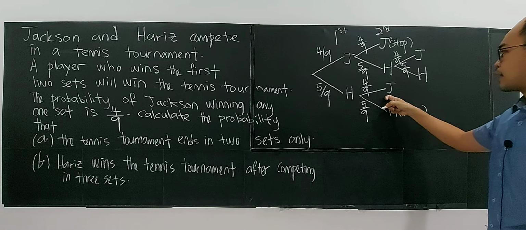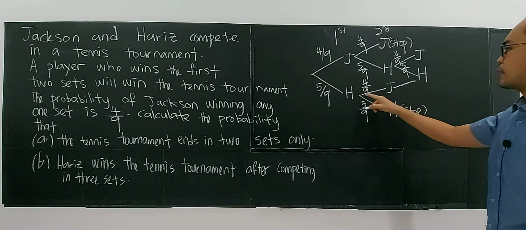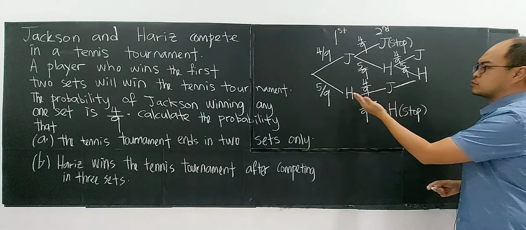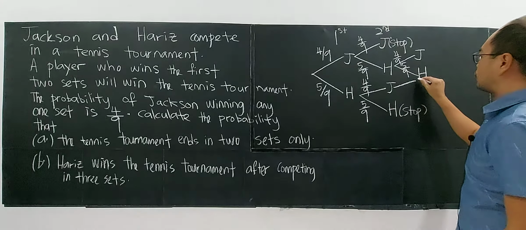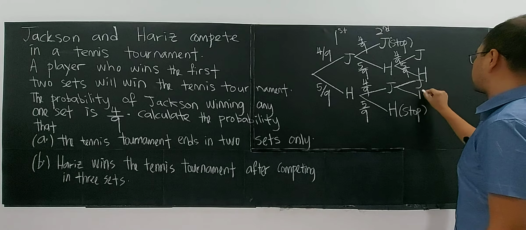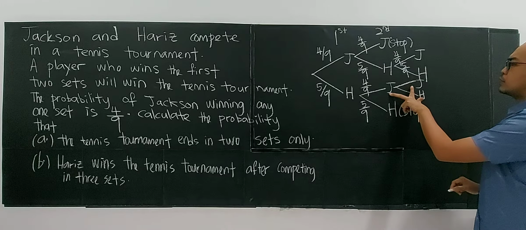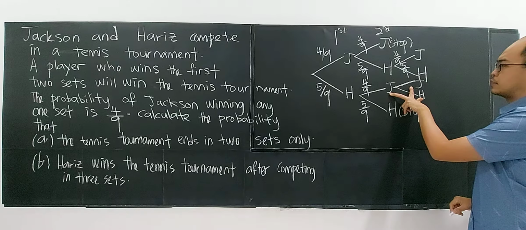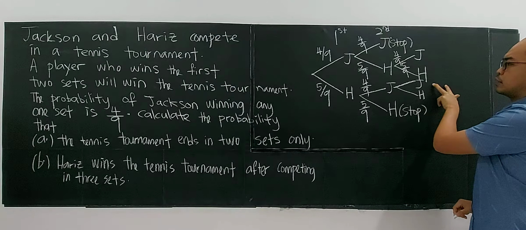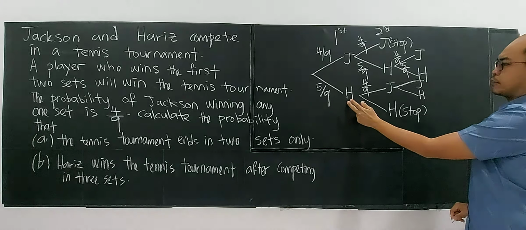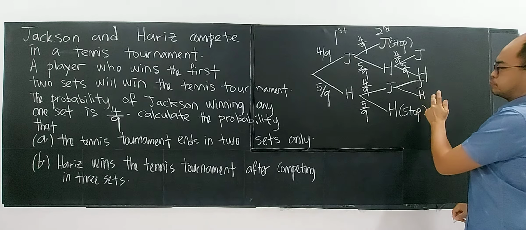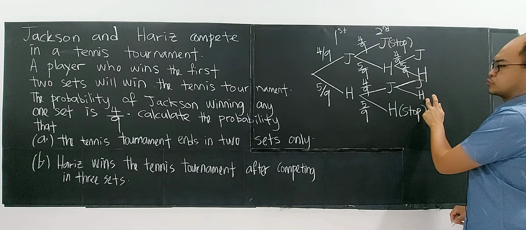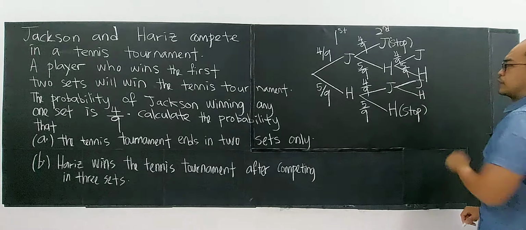If Harris wins the first set and Jackson wins the second round, the game has to continue because they have each won just one set. Either Jackson wins or Harris wins. Jackson wins the second set and the third set, so Jackson wins finally. Or Harris wins the first set and the third set, so Harris wins finally.